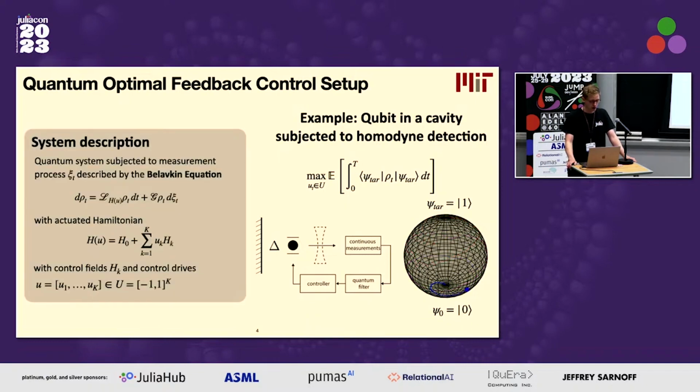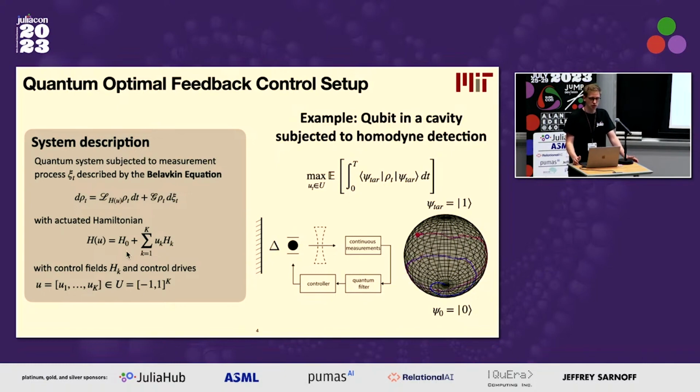Right. So on a more abstract level, we consider quantum systems that are described by the Belavkin or quantum filtering equation. So we do allow for continuous measurement, as in this example here, to then enable feedback control, but if you like open loop control, that's no problem. You just drop the measurement, and then this equation just simplifies or degenerates to the familiar von Neumann or Liouville master equation.